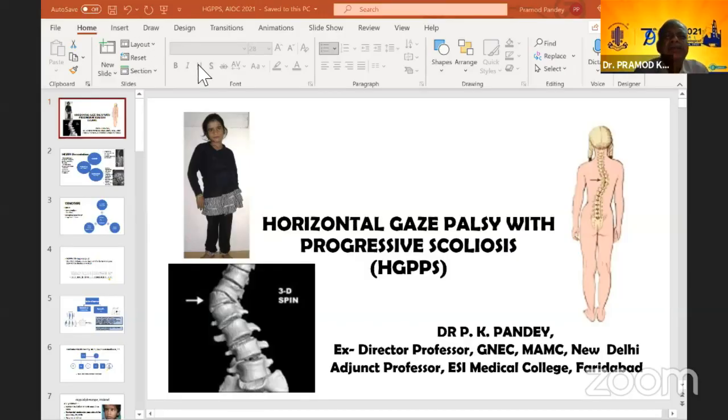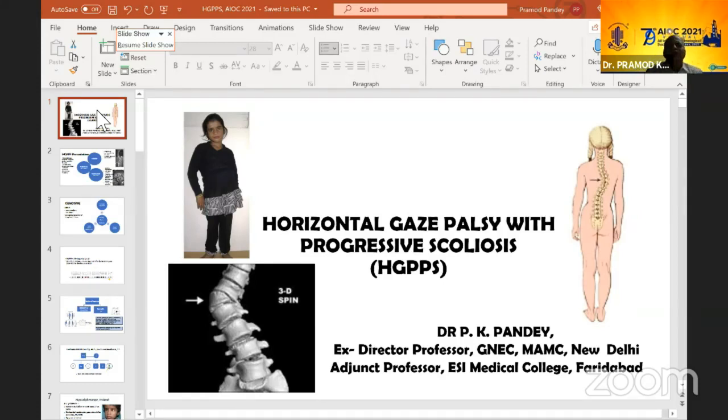This black panel is coming, and I don't know why it is blocking the panel behind. Can you see the presentation on your screen, sir? I can see the presentation. Okay, then go ahead, present it. We can see it. Go ahead.